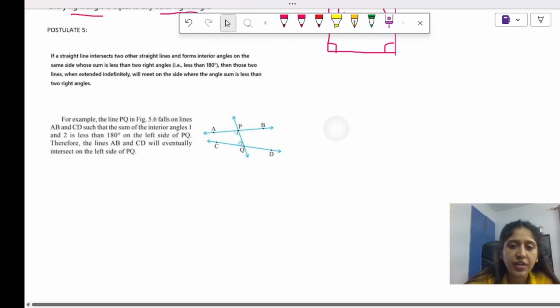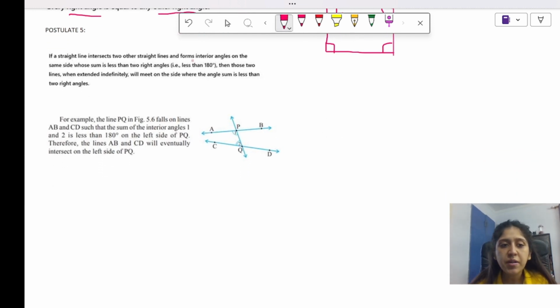Now the fifth postulate. This is a bit confusing postulate, but I'll actually make you understand it. Okay, first let's read what this means. If a straight line intersects two straight lines and forms interior angles on the same side whose sum is less than the two right angles, that is less than 180 degrees, then those lines when extended infinitely or indefinitely will meet on the side where the angle sum is less than two right angles.